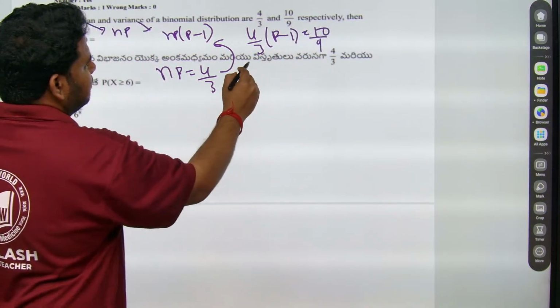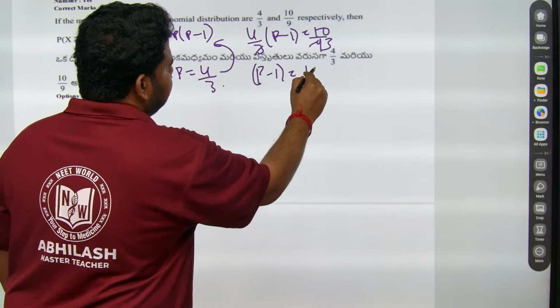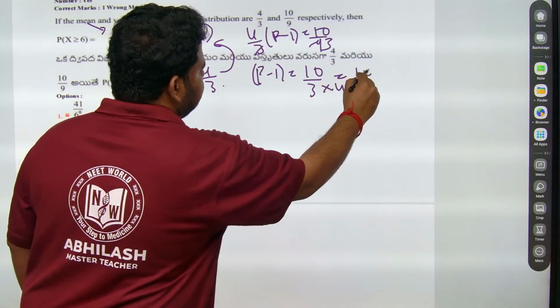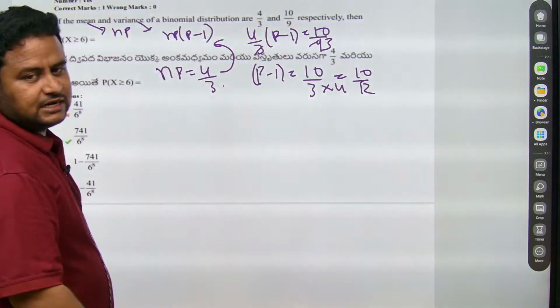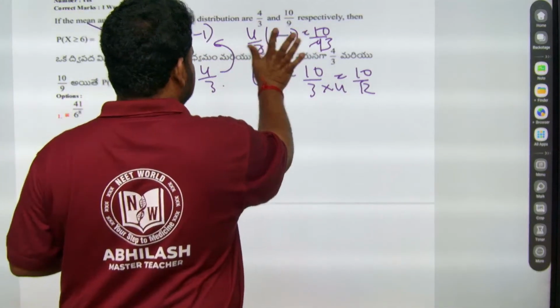So this becomes 3 ones are 3, 3 threes are 9. So P minus 1 is equal to 10 by 3 into 4. This becomes 10 by 12. So actually this should be, let me correct it.